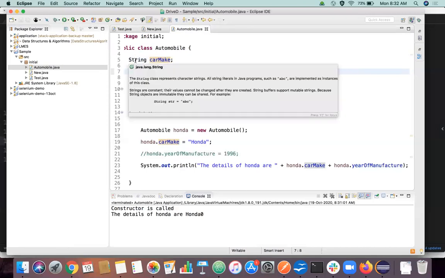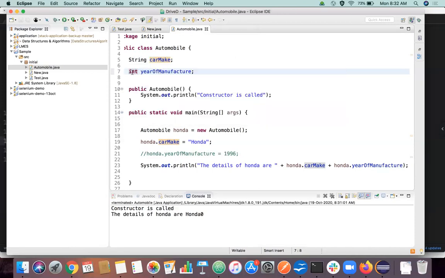Whenever you declare an object of a class type and you are not going to assign any value for that, it will be null by default. Whereas null values don't apply to primitive data types. We call int, float, double primitive data types, which cannot hold a value of null. You just cannot simply go and declare it as null. It will throw an error, right? It's throwing an error: type mismatch, cannot convert null to int. But you can declare the String as null, because String is a class which supports the null type, right? So only this is coming as null and this is coming as 0 when we don't declare it.